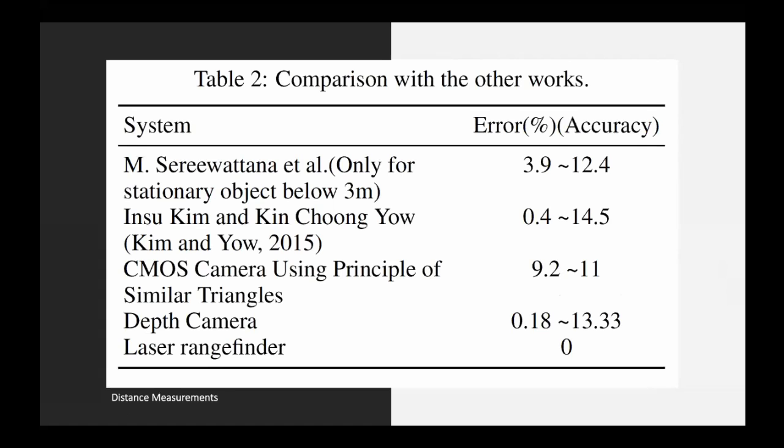We also compared with different researchers, who have pretty similar values. For instance, for the CMOS camera here, it is very similar to our results, and the depth camera also has a similar range. And 2D LiDAR also has very accurate precision for trajectories.